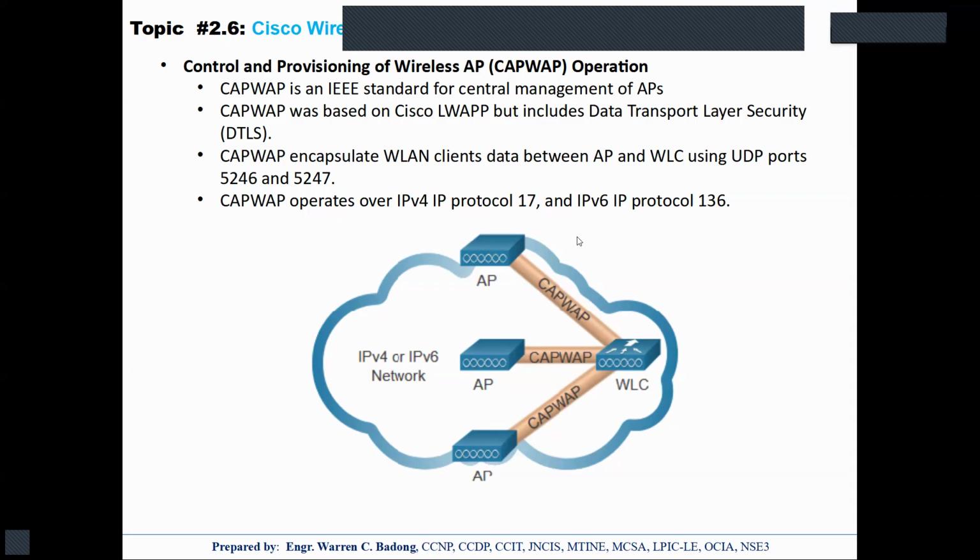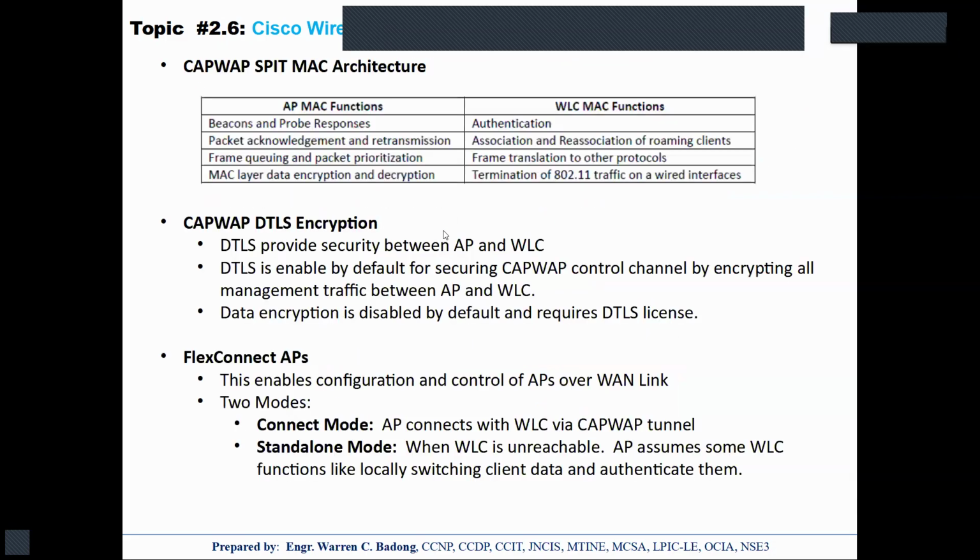So communication between AP and the wireless LAN controller is being encapsulated using this protocol. So once we have, in an environment where APs are controlled by a wireless LAN controller, actually the media access control functions are divided, or split, into the two devices.